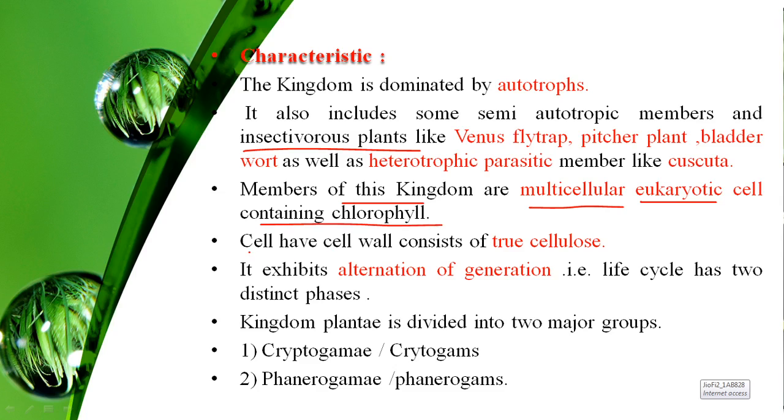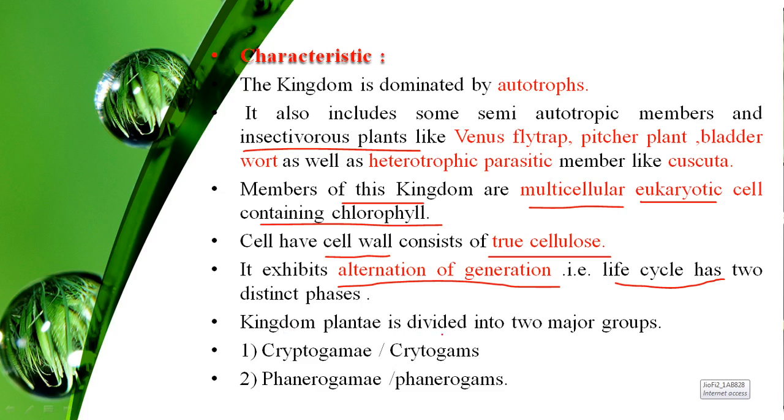The cells show the presence of a cell wall, and that cell wall consists of true cellulose. It exhibits alternation of generation, that is, the life cycle has two distinct phases. The dominant phase is the diploid sporophytic phase, and the haploid gametophytic phase.